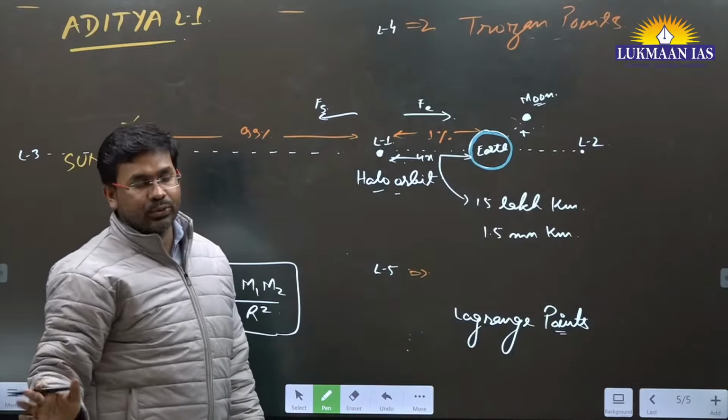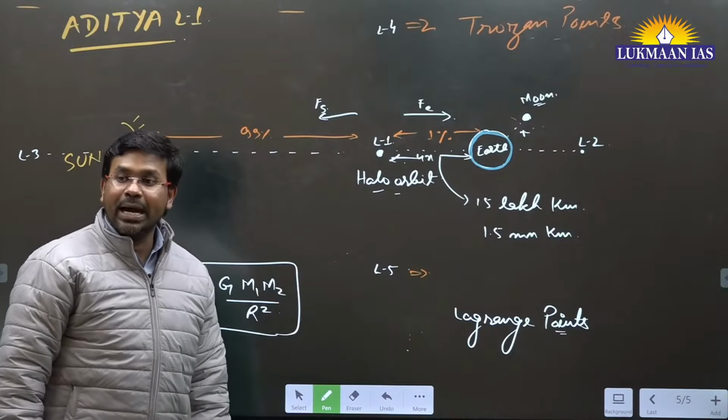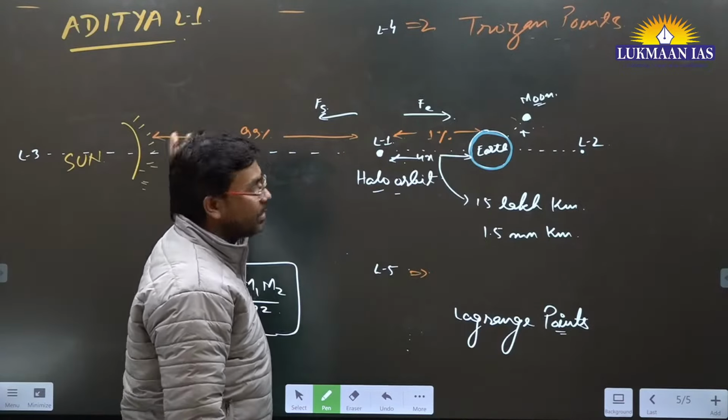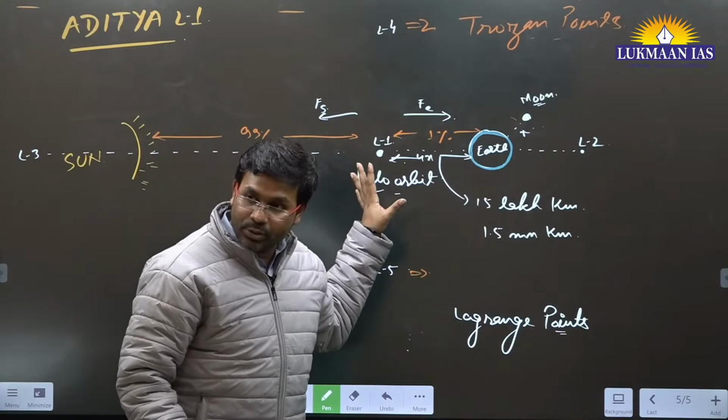They are the highly stable points between these two bodies, Earth and Sun. These 2 points are the most stable points. So L1 is not the most stable point.